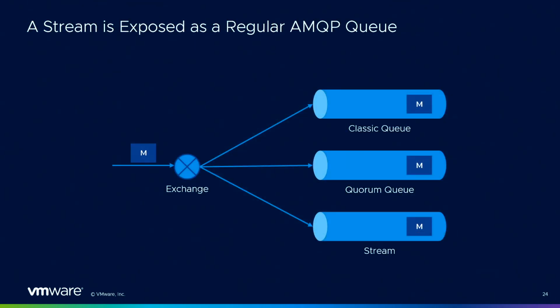How can we work against streams? Streams are still just a resource inside RabbitMQ. You can have your classic queue. A classic queue is just a queue on one node, which is not replicated. You can have also quorum queues. This is the last generation of persistent and replicated queues in RabbitMQ. And you can just create your stream. It's seen as a regular queue, actually, except the semantics are very different from a queue. So you create your stream, bind it to your exchange, and then you can use the exact same AMQP libraries as before to interact with the stream.